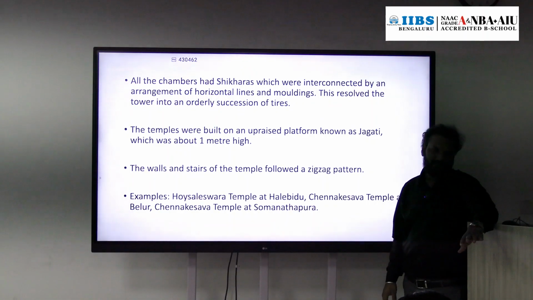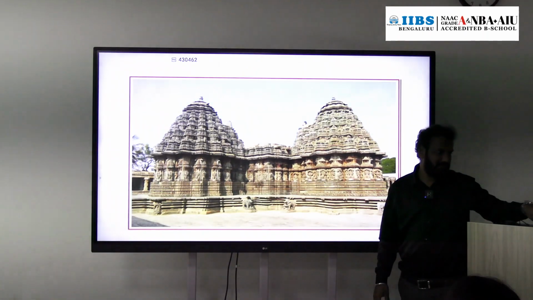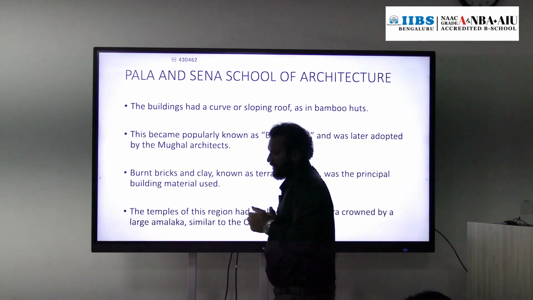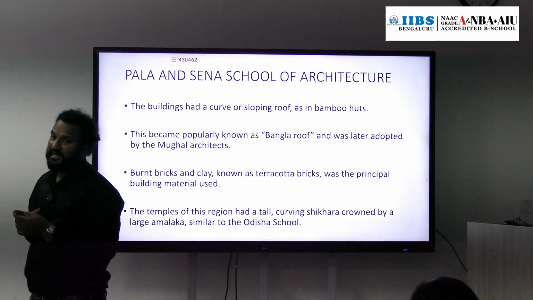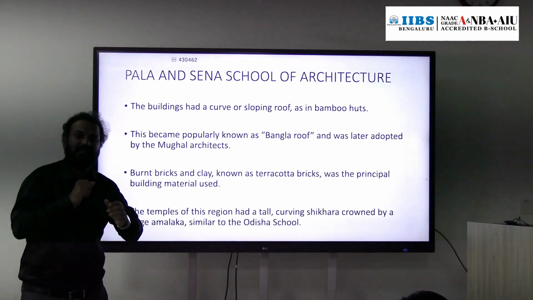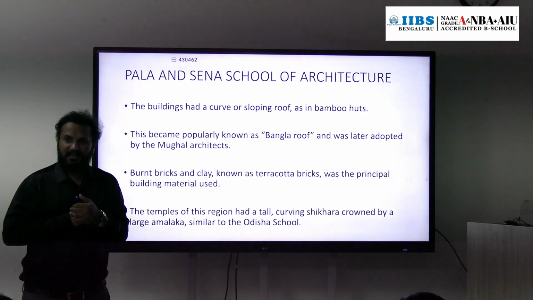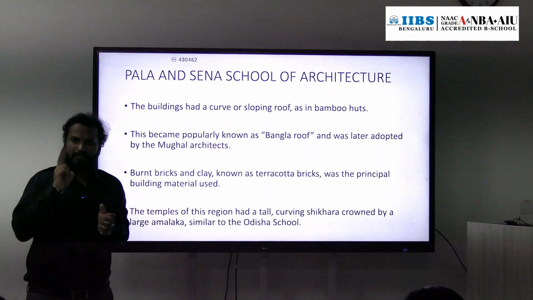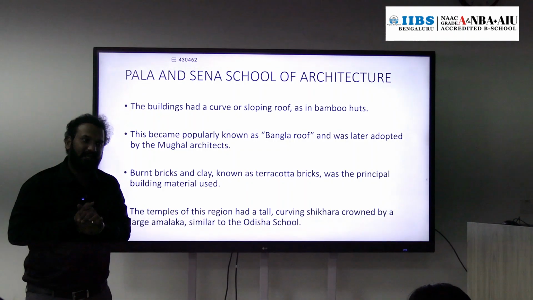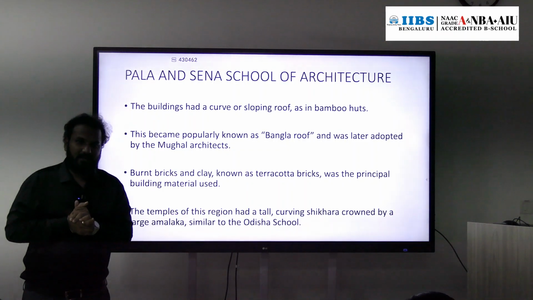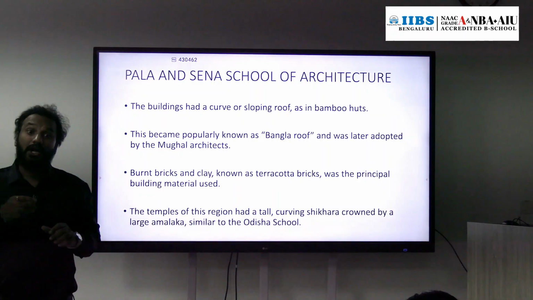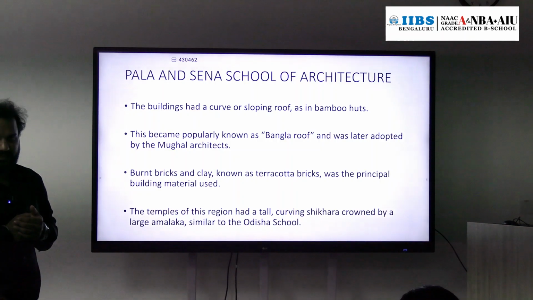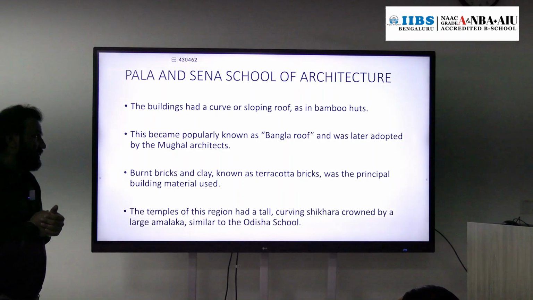Got it? Okay. And next, Pala and Sena. Actually, during the 8th and 9th century in North India, some Rajput dynasties ruled. So two of the most famous dynasties were the Pala dynasty and the Sena dynasty. During those times, this school of architecture was developed.